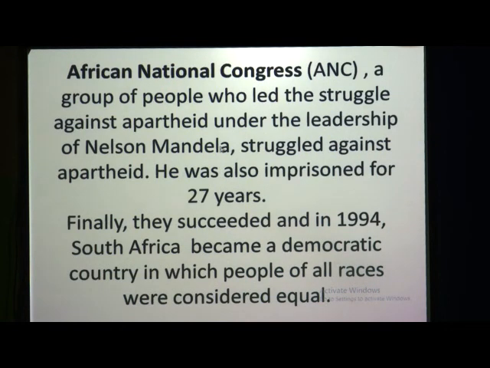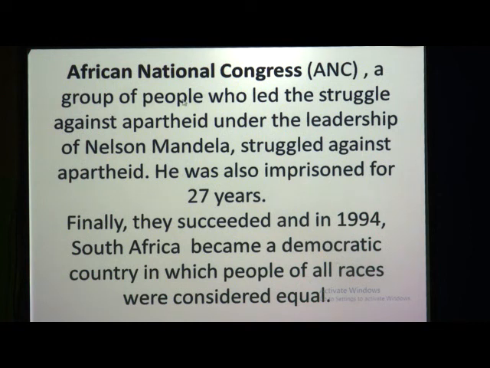Now we will see about the government. Okay, at that time, the African National Congress, ANC, was a group of people who led the struggle against apartheid. Means after this death, many people came together and struggled. They protested against this apartheid law under the leadership of Nelson Mandela. So you must have heard the name Nelson Mandela. He is a very famous person.